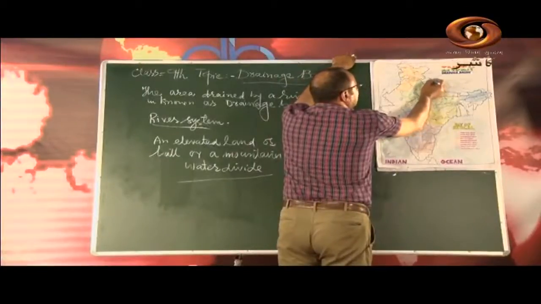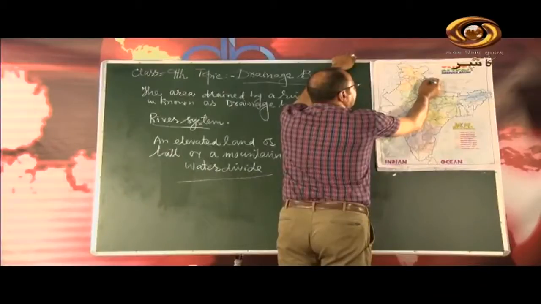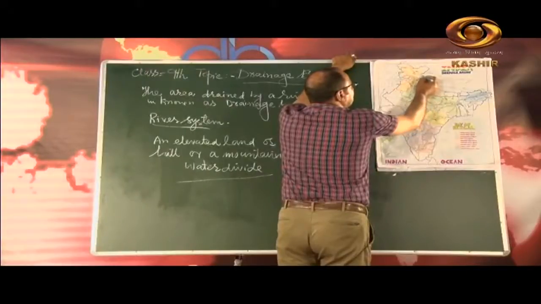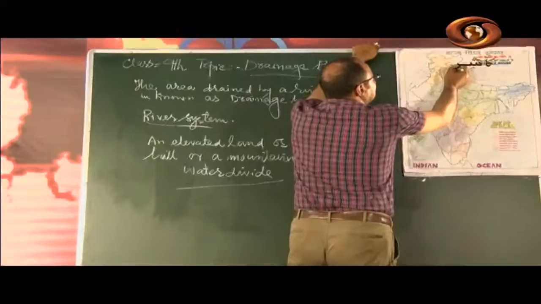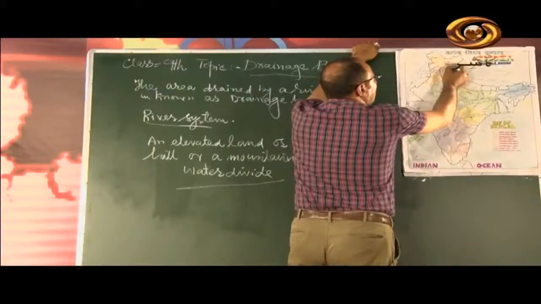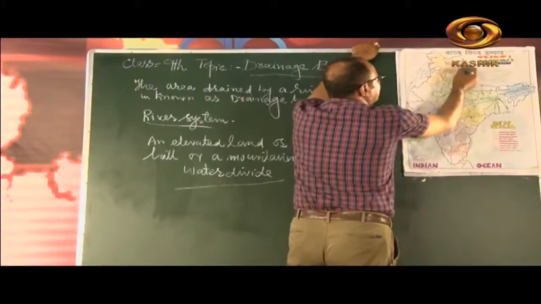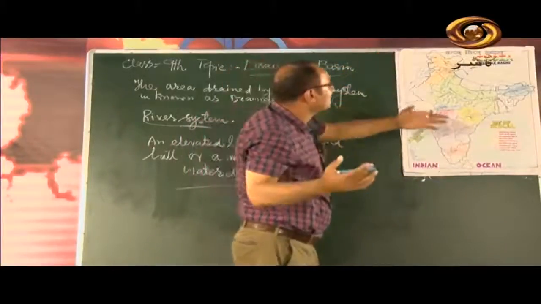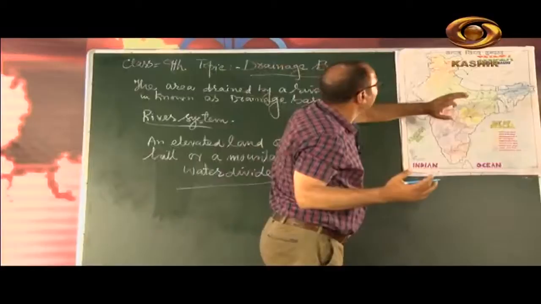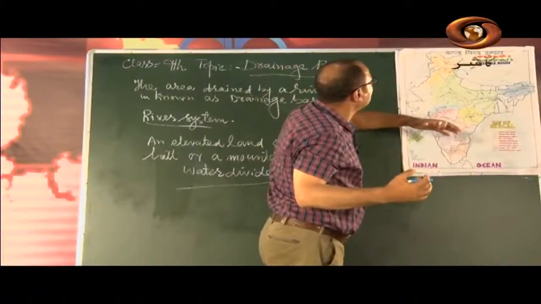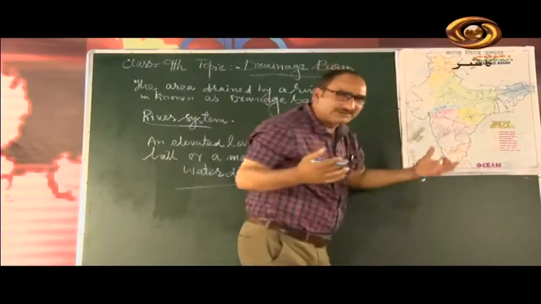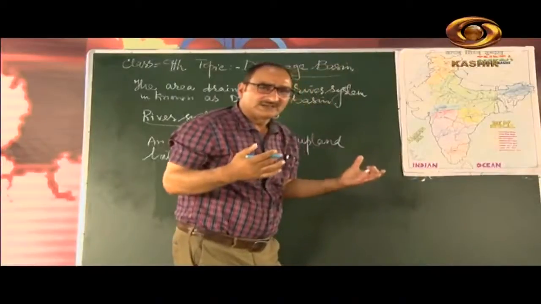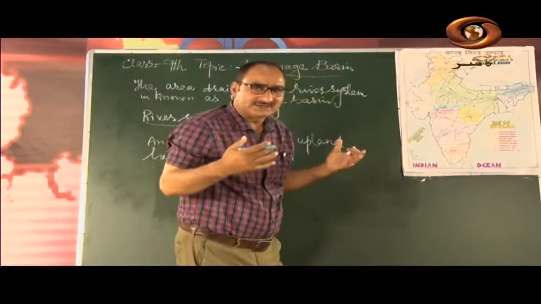River Indus moves here and enters J&K through Ladakh. In Ladakh, it is joined by so many tributaries: Shyok, Zanskar, Hunza, and some other tributaries which join this mighty Indus river.